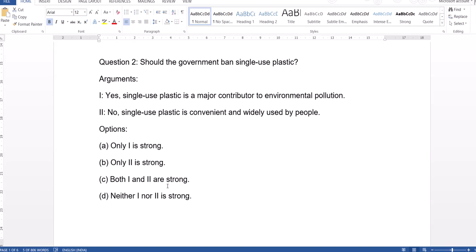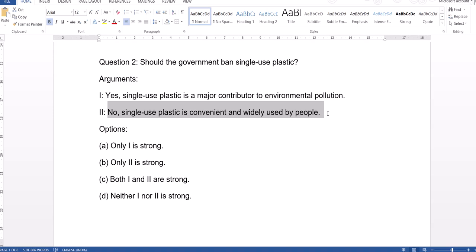Next one, should the government ban single use of plastic? Again, here we have two arguments. Yes, single use plastic is a major contributor to environment pollution. The second argument says no, single use plastic is convenient and widely used by people. Again, we need to find out which argument is strong.